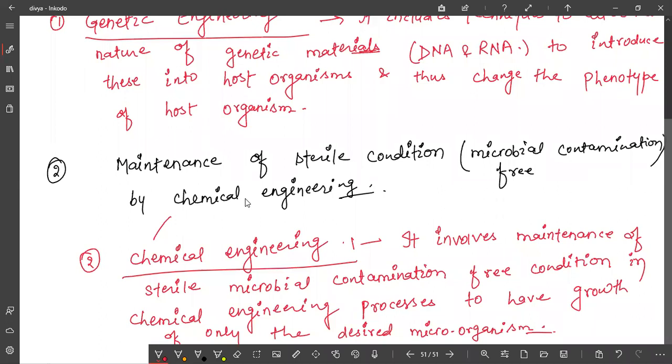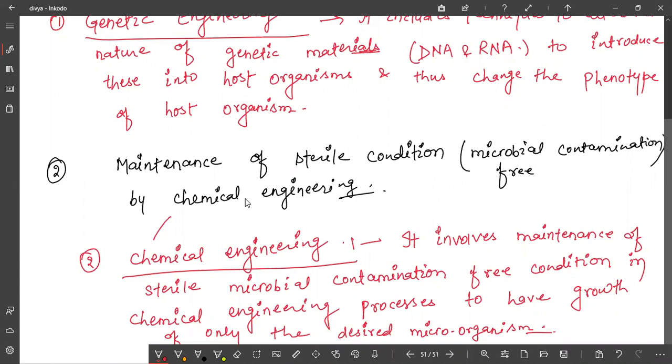So how will only desirable microbes be cultured, or how will only desirable products be obtained? This is only by creating a sterile condition. A sterile condition means microbial contamination free condition, you can say. Is it clear to you? And this sterile condition is maintained through which engineering? It is maintained through chemical engineering.